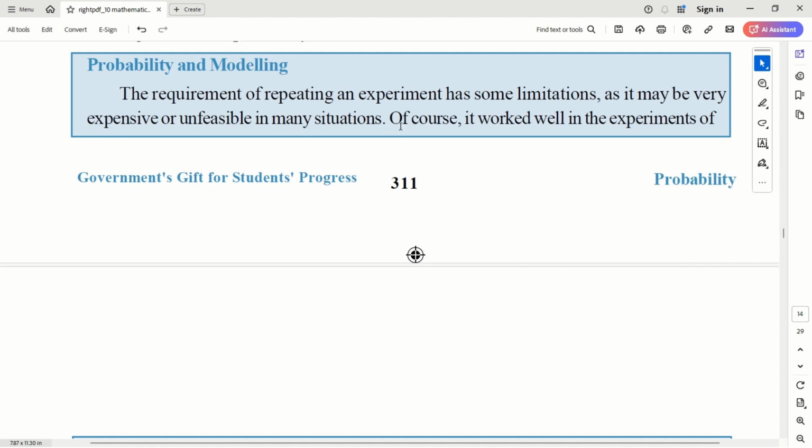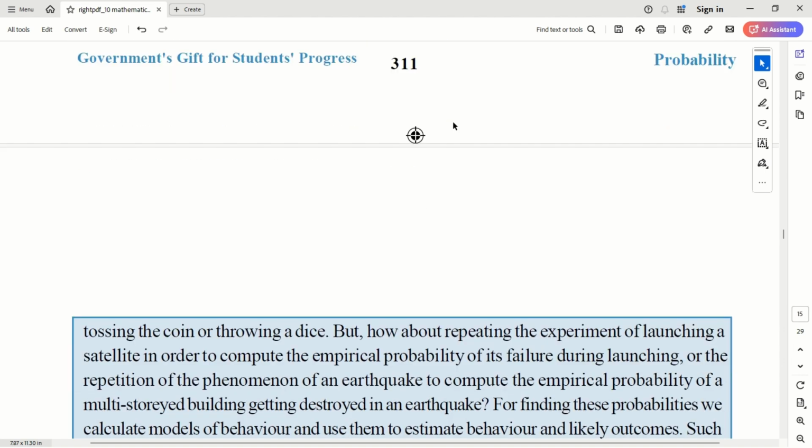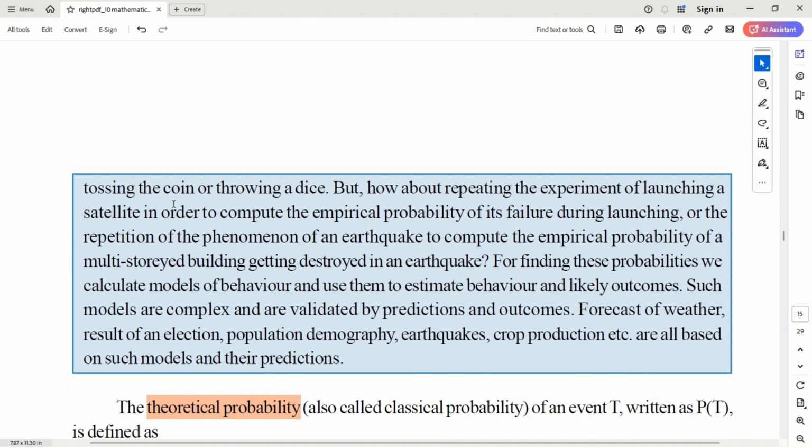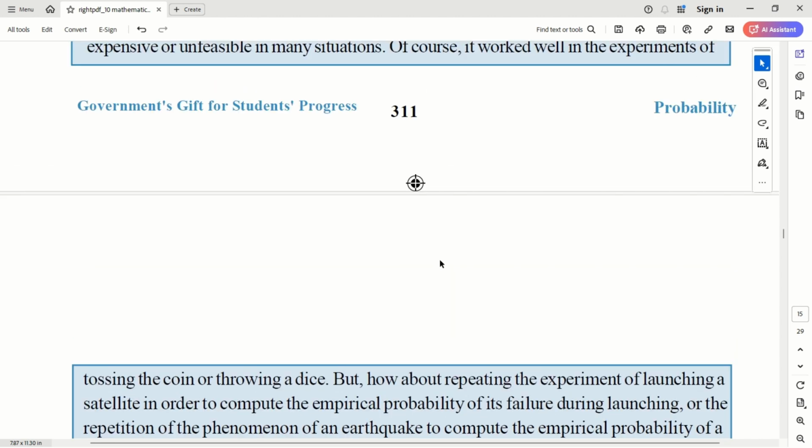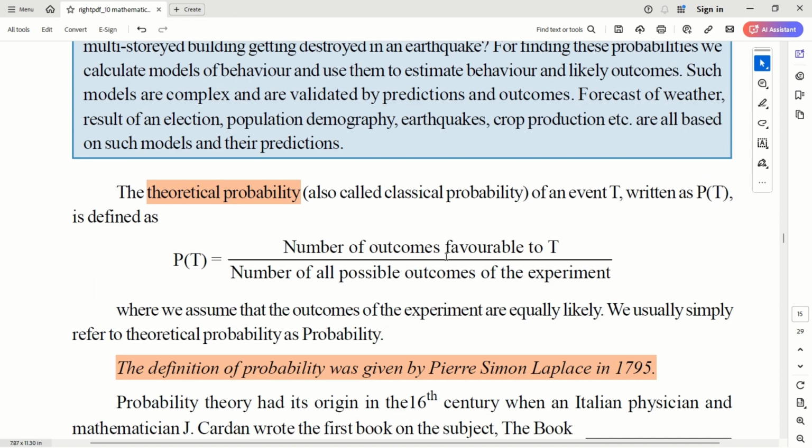Then probability and modeling. Why do we need modeling for probability? As I said, we can actually do the experiment and calculate. But the problem is some of the experiments are very costly, so we cannot repeatedly do them. Tossing a coin, throwing a dice is very easy, but launching a satellite, or phenomena like earthquakes and chances of rain, we cannot control all these things, right? So definitely you need a theoretical way of calculating probability. That is where theoretical probability comes into the picture.